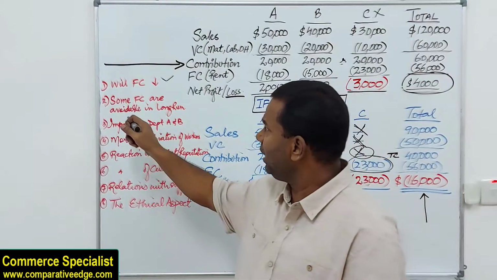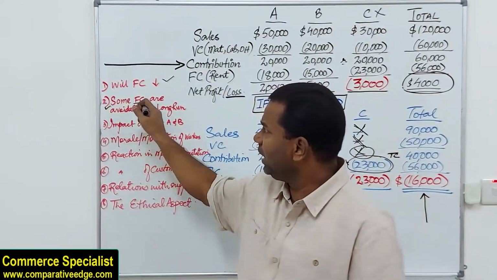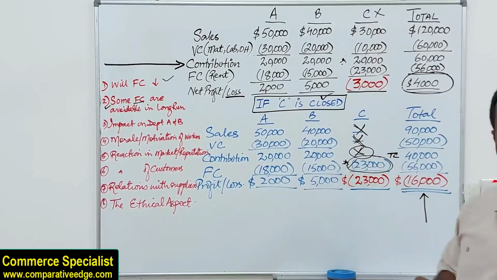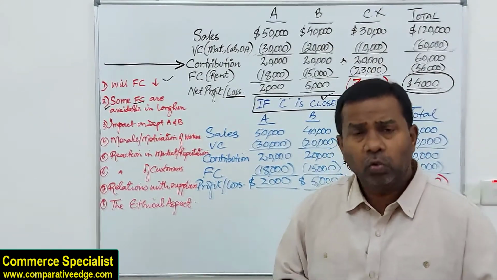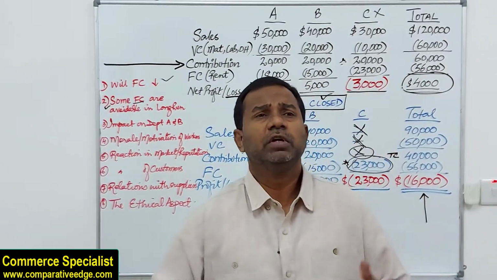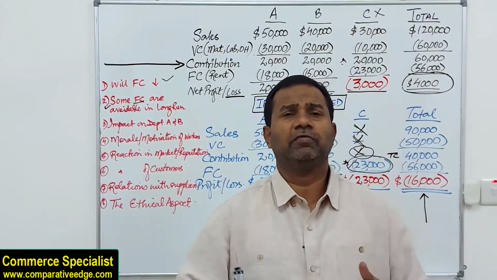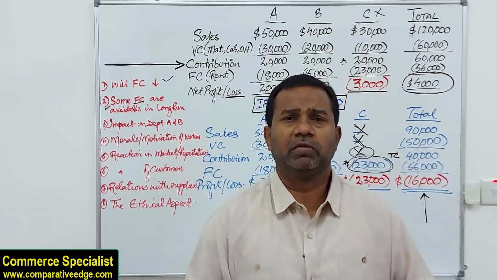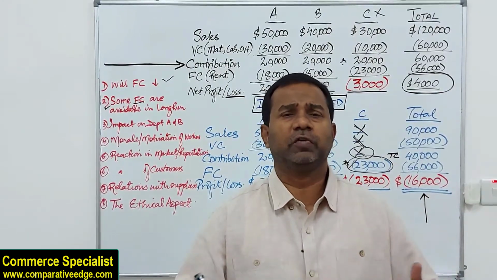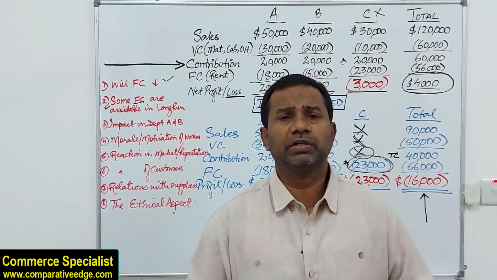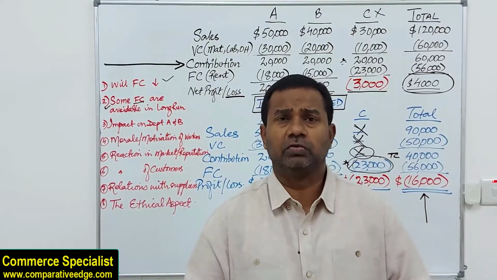Next, what you have to look at is fixed cost. In this example, I told you, even if you close down, the rent will be there. The fixed cost will be there. Why? Because sometimes you are in contractual obligations. Like you have taken premises on rent. The contract is for 2 years. Before that, you cannot just close it. So the rent will continue to be there.